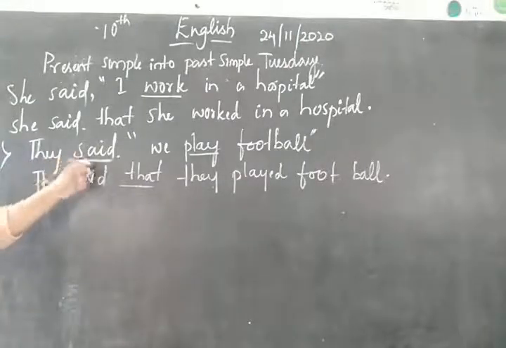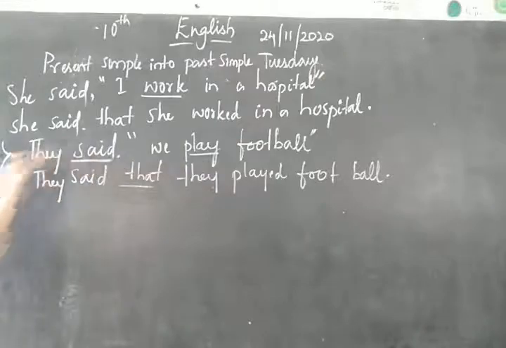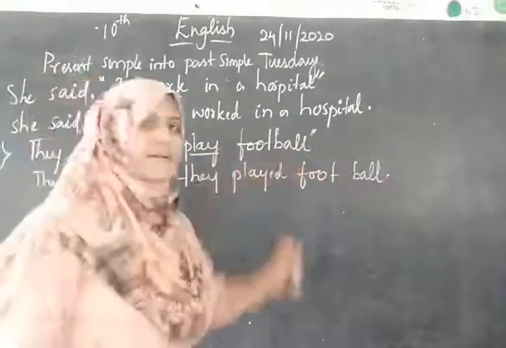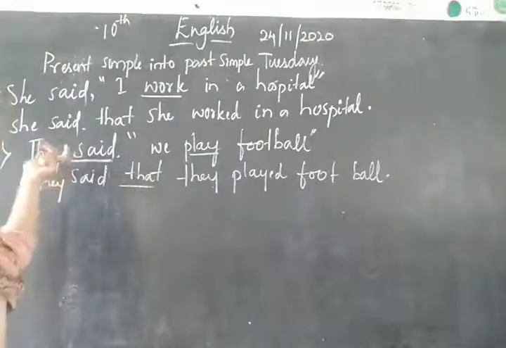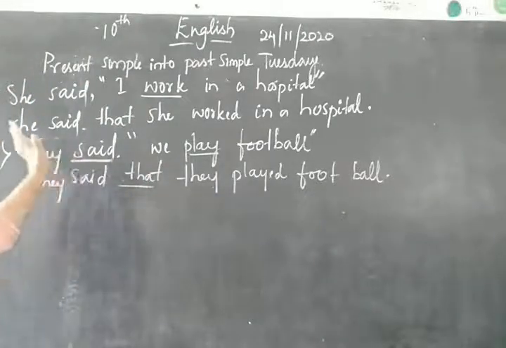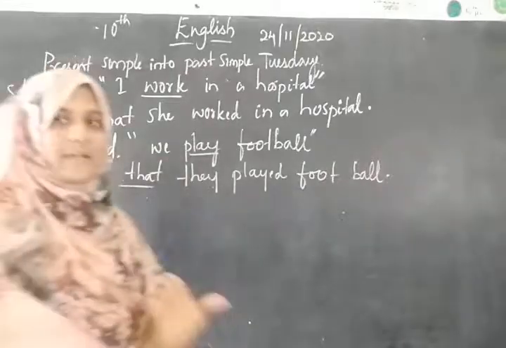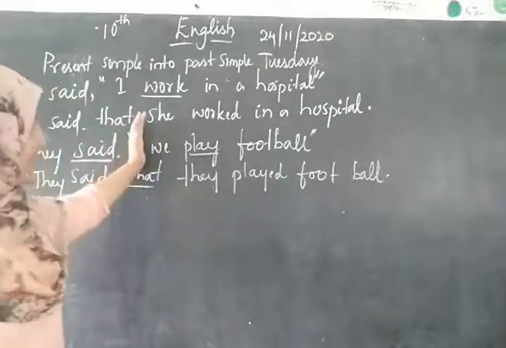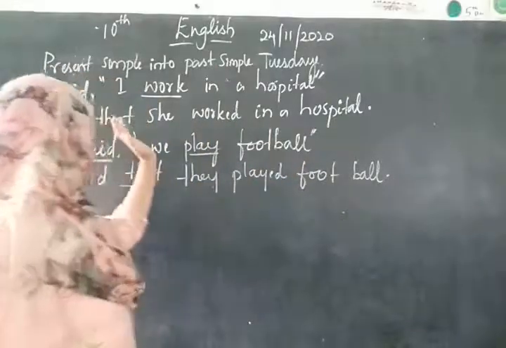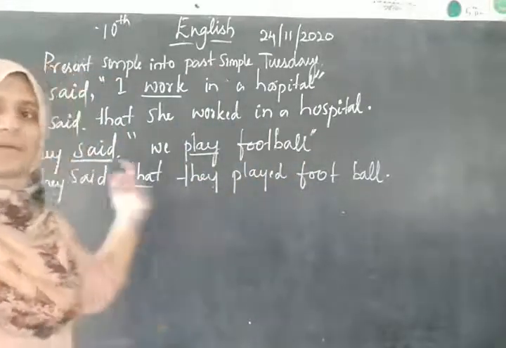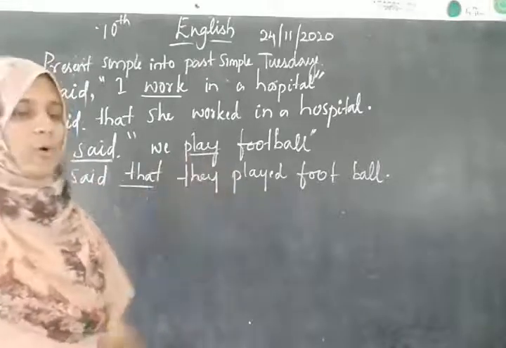Like "they said" is the reported verb, and what is given in double inverted commas is the reported speech. The first part of the statement, they said, is the reported verb, and the sentence in double inverted commas is the reported speech.